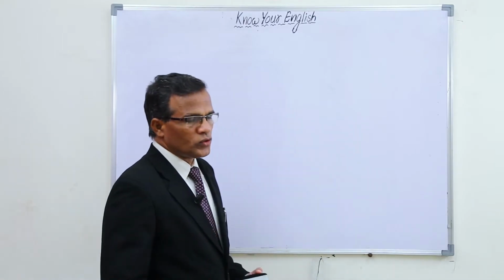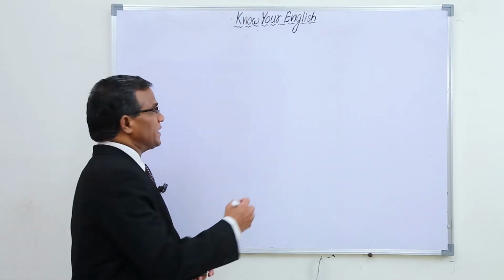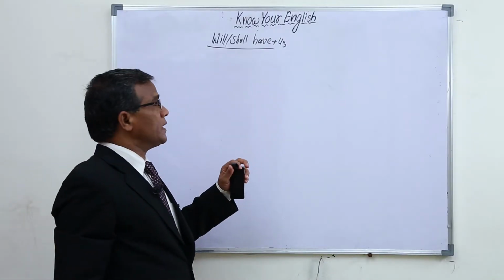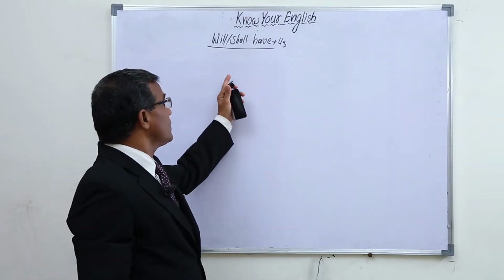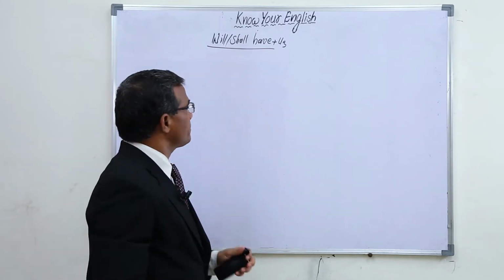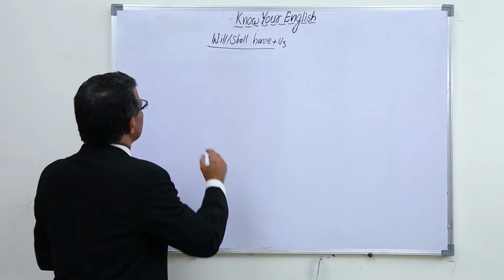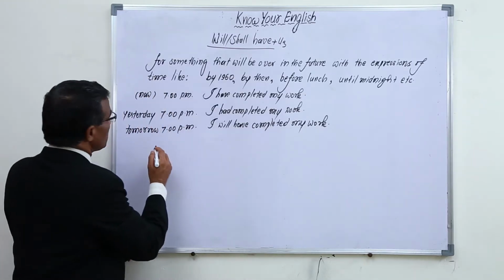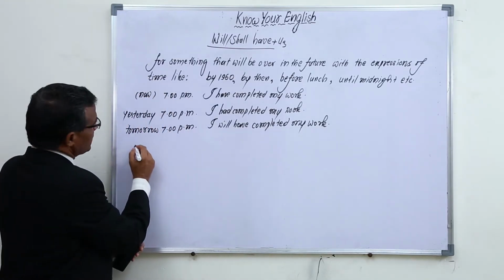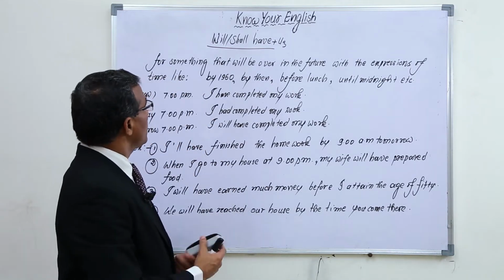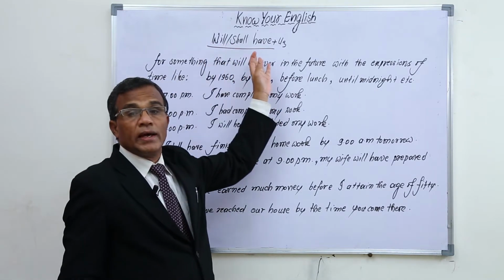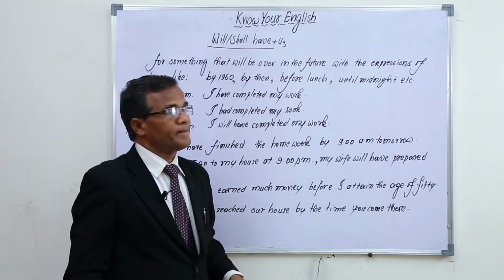And now we are going to learn will or shall have plus V3. Grammatically, this is said to be in future perfect. We use this structure especially, and let me give you some more examples. First, let me explain this one: will or shall have plus V3.